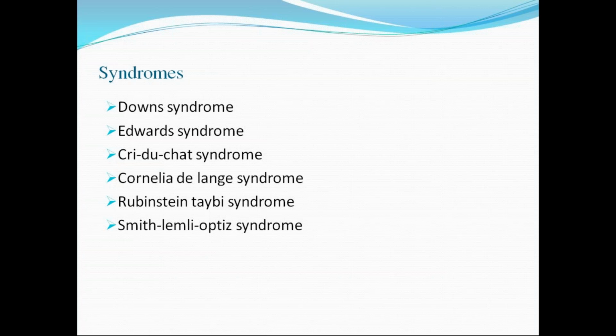In Cornelia de Lange syndrome, the eyebrows and eyelashes will be long, and congenital heart diseases like ventricular septal defects and patent ductus arteriosus will be there. So these are the common syndromes associated with microcephaly. This comes under primary microcephaly or genetic association.